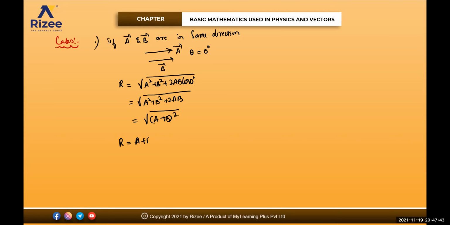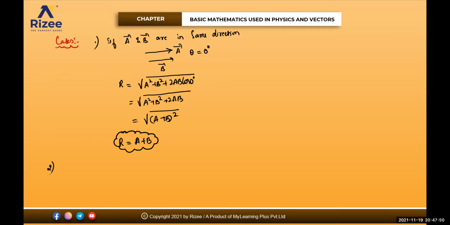Angle between them is how much? 0. So the resultant will be equal to under root of A square plus B square plus 2AB into cos 0. Cos 0 is how much? 1. So this will be equal to under root of A square plus B square plus 2AB. This is in the form of under root of A plus B whole square. So I'll remove the root. Resultant will be A plus B. So when two vectors are in the same direction, I can add them directly.